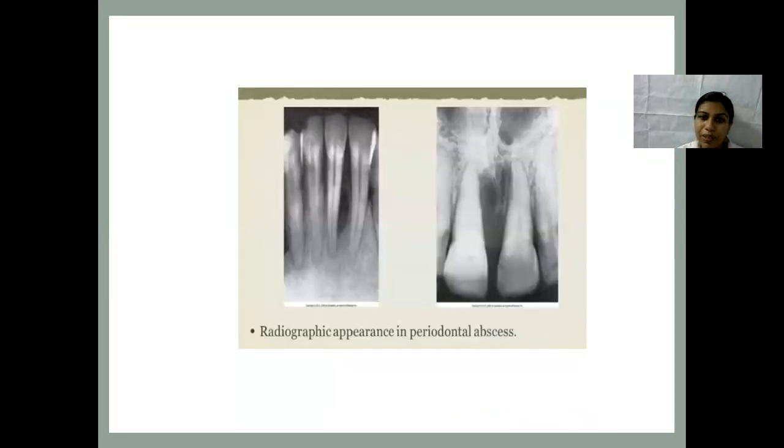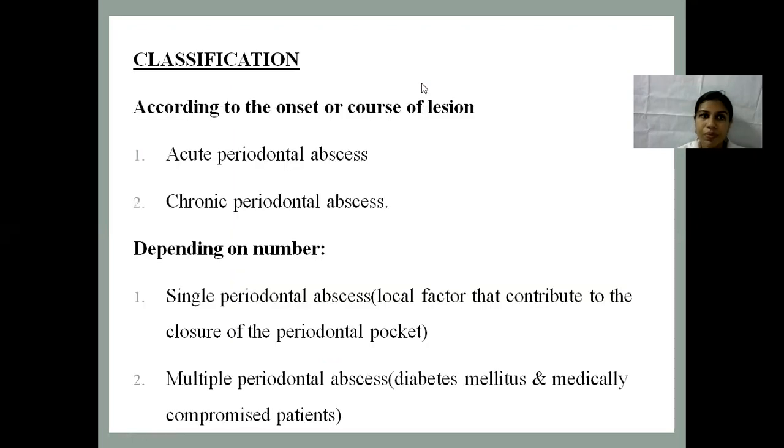This is the radiographic appearance of the periodontal abscess. It appears as a radiolucent area on the lateral aspect of the tooth root.